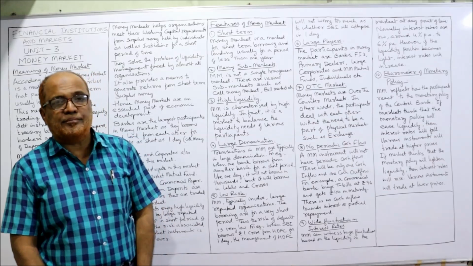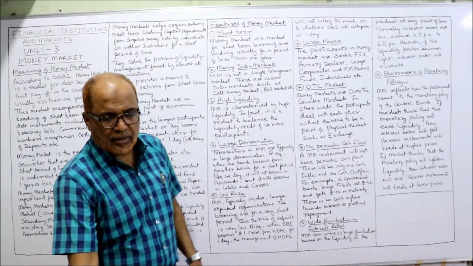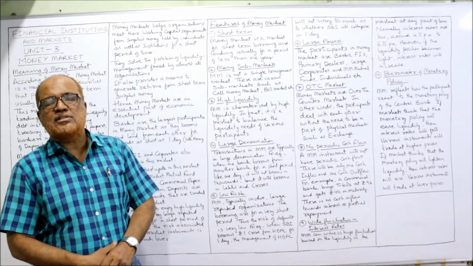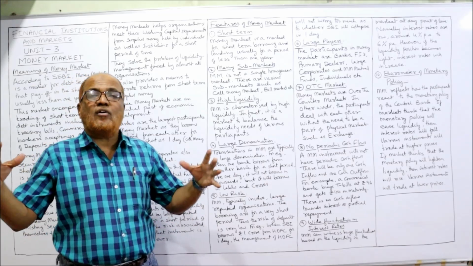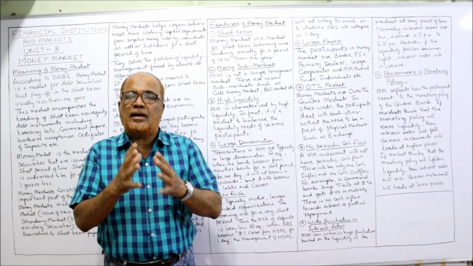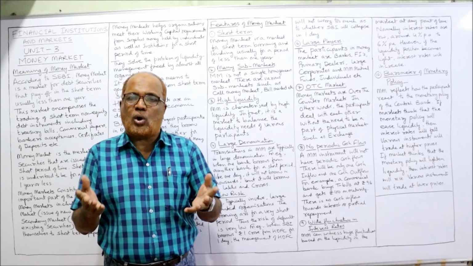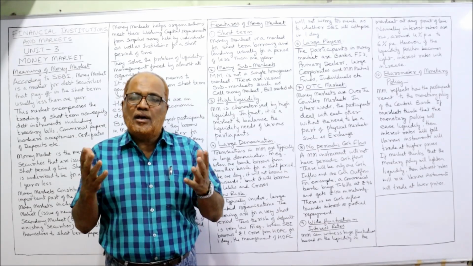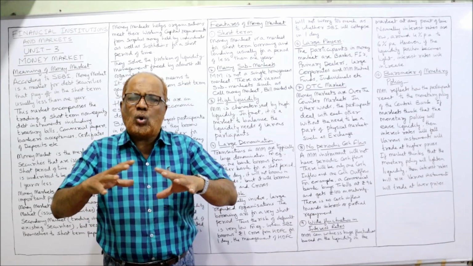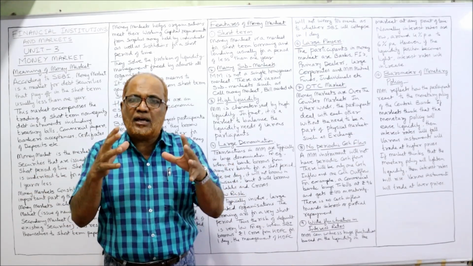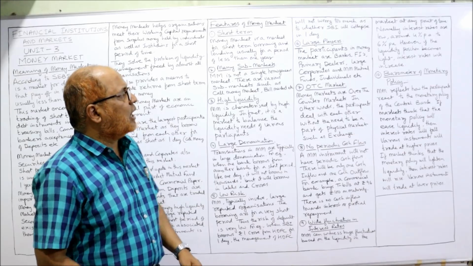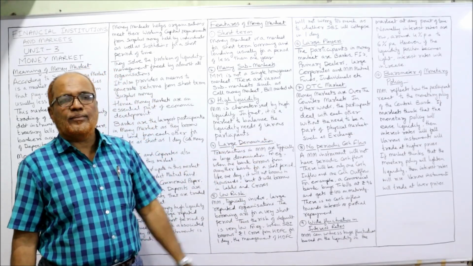Large players. One more feature of this money market is that a number of players participate in the money market: banks, financial institutions, corporates, individuals, mutual funds. So many participants are there in the money market. So, large players. Then OTC.